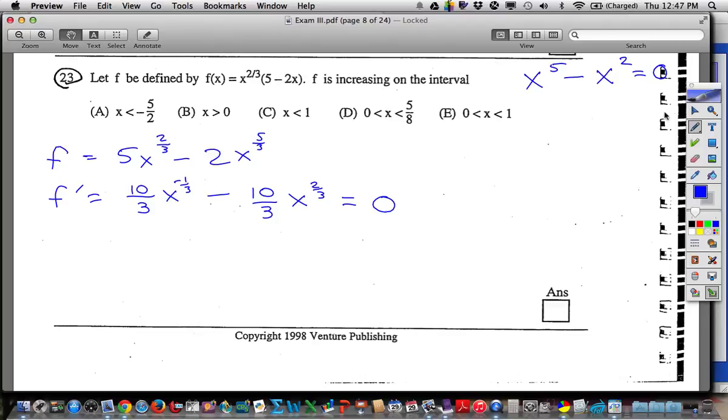So what it ends up being is you take out the smaller power, right? Well, that's what we're going to do here. We've just never done it. I don't even know if in Algebra 2 you ever did this with fractional powers. Maybe you did. I don't know. And with a negative, but it's the same thing. The idea is you just take out the smaller of the two powers. So let's take out a 10/3, and let's take out an x to the negative 1/3.